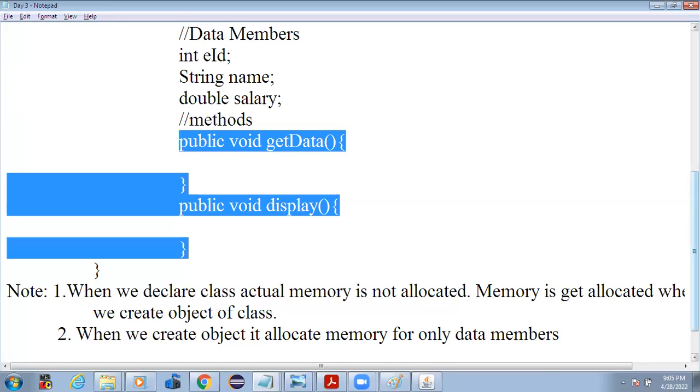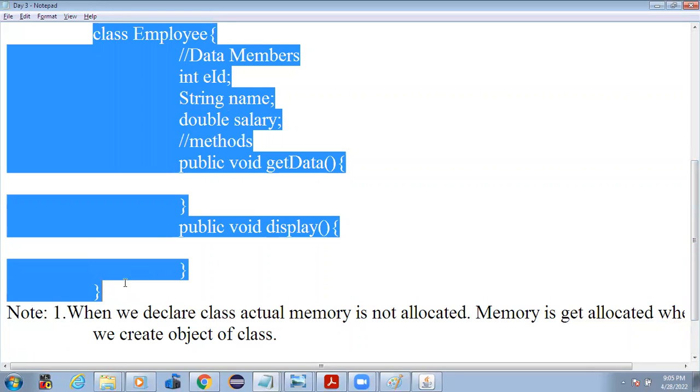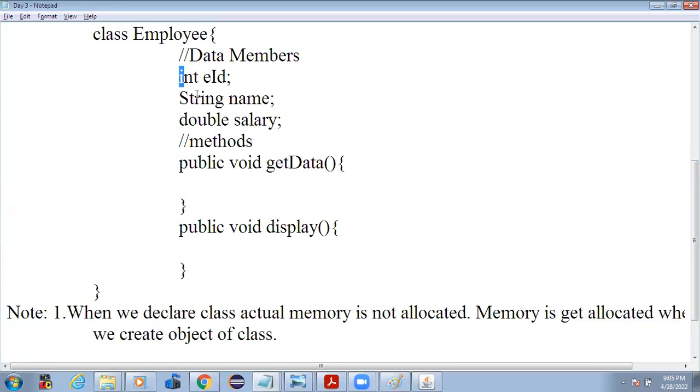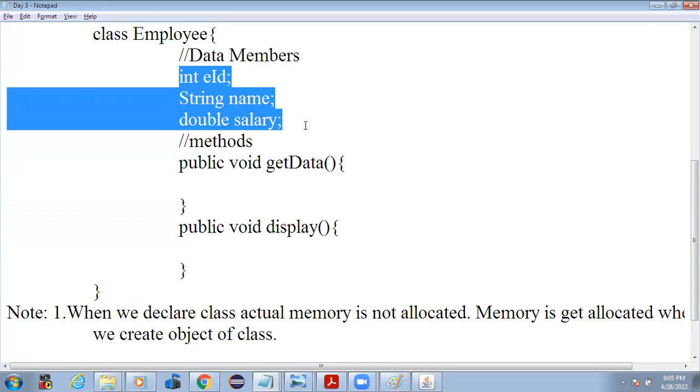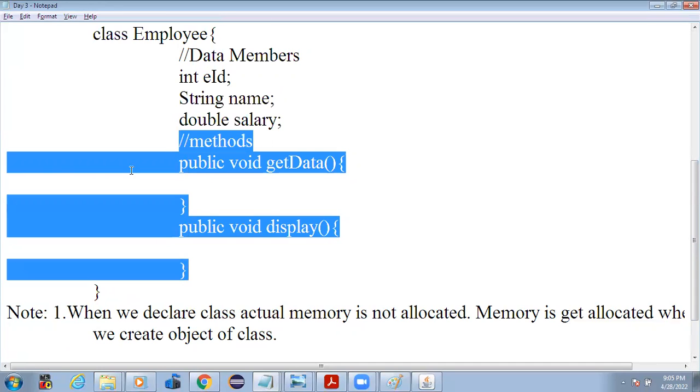So I said that when we declare a class, memory is not allocated; it is allocated when we create an object of a class. And when we create an object, memory is allocated only for the data members, not for the methods. Memory for methods is allocated when we invoke that method, that is, when execution control comes to it, and it is deleted automatically as the execution of that method is done.